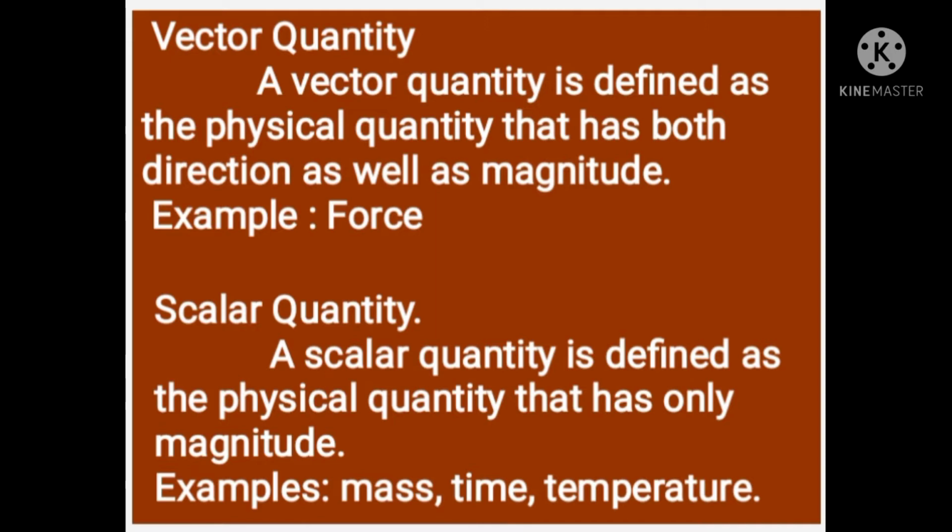Suppose somebody asks you, what is the distance between school and your home? We just say 10 kilometers. And also, what is the temperature of a glass of hot water? We can say that it is 90 degrees Celsius. So, some quantities need only their magnitude to express them. No need of specifying a direction. That type of quantity is known as a scalar quantity.